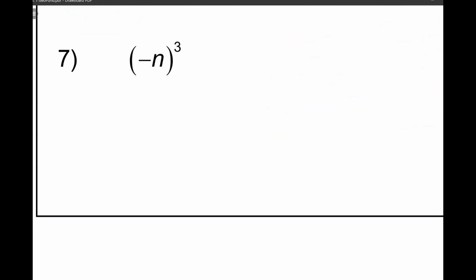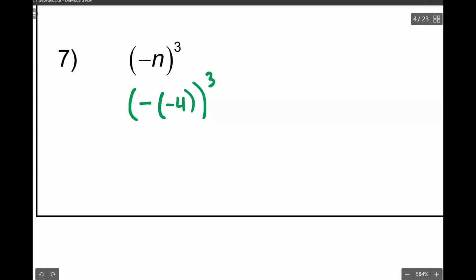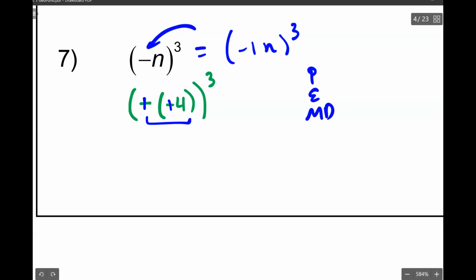All right, so sorry, here's 7. So I'm taking the negative of my n. My n is -4. Then cubing. Notice that the two minus signs are going to cancel each other out, because taking this negative is the same thing as saying -1 times n and then cube. So I'm taking -1 times my -4 first. I have to simplify the parentheses before I can do my exponents. Now I have my exponent. 4 cubed is going to be 64.